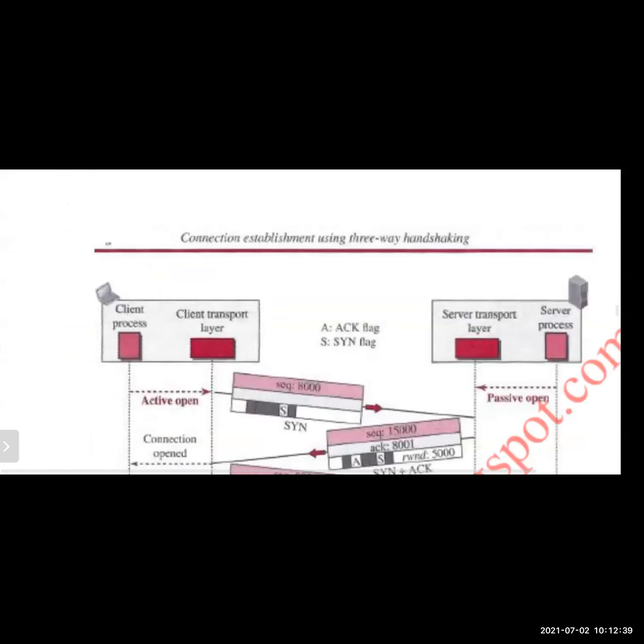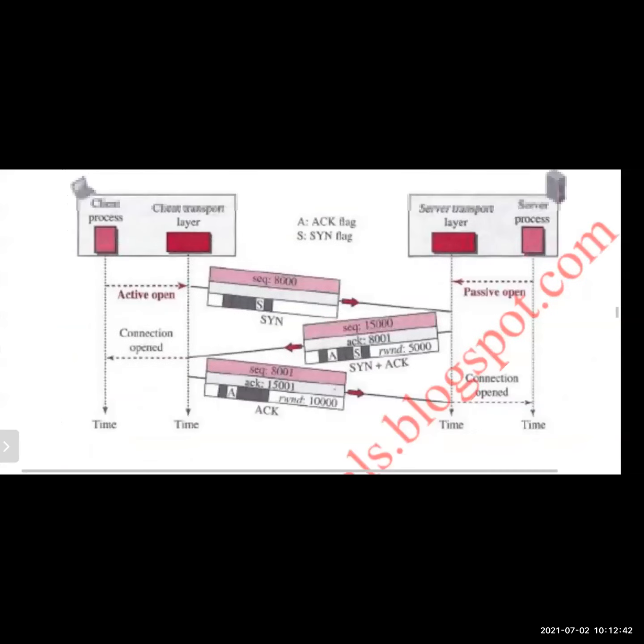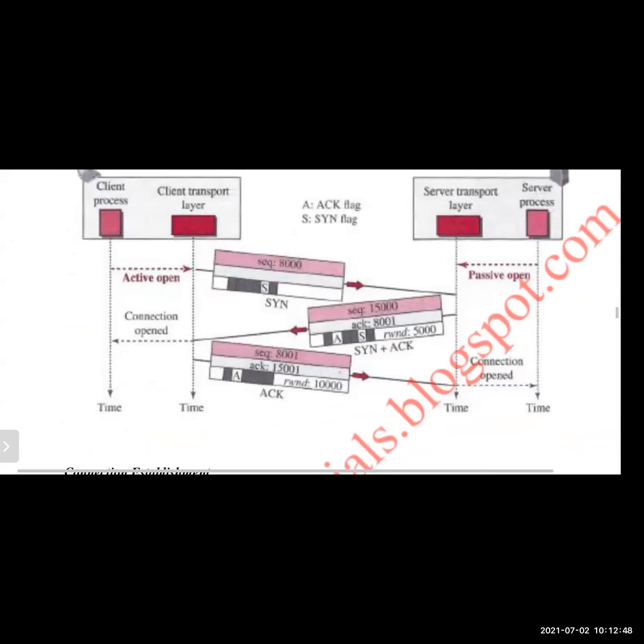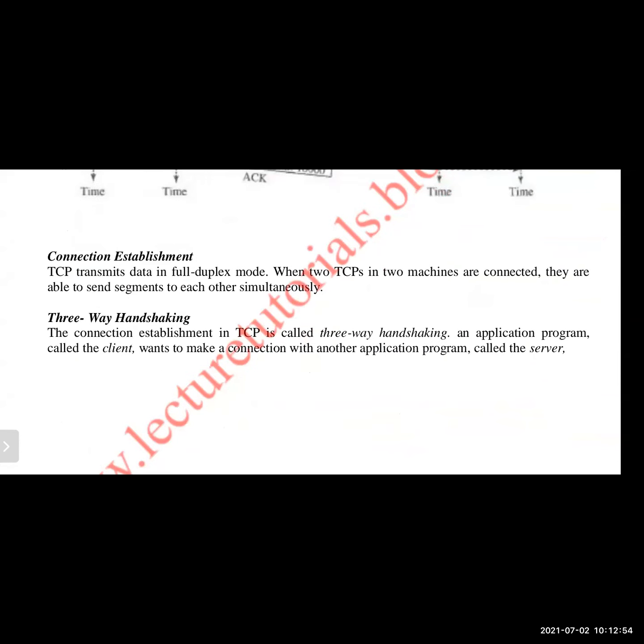Clear? This is a diagrammatic representation of the TCP connection establishment. We will come back to this diagram later after seeing some points theoretically. When we come to TCP connection establishment, TCP connections are full duplex. That means the data can be transmitted in both directions at a time. It is a full duplex mode. To establish the connection between the two machines or devices, they will follow one method called the three-way handshaking method.